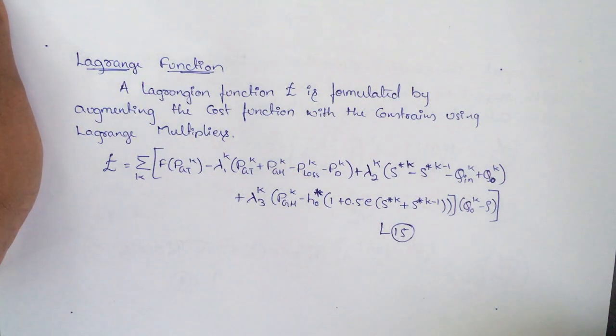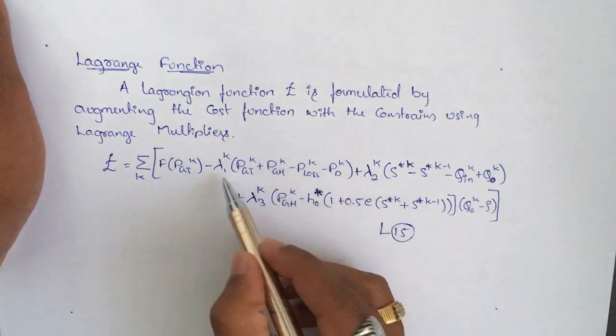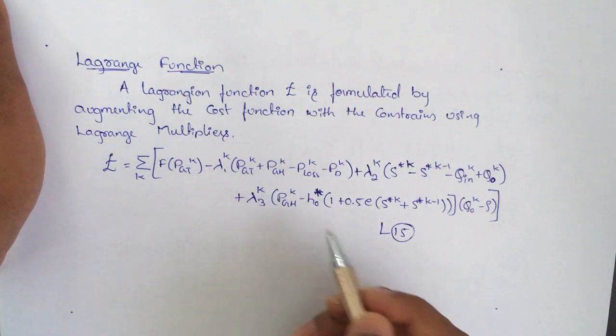When it comes to the Lagrangian function, it tries to implicate all four functions into one function using Lagrangian multipliers lambda 1, lambda 2 and lambda 3.